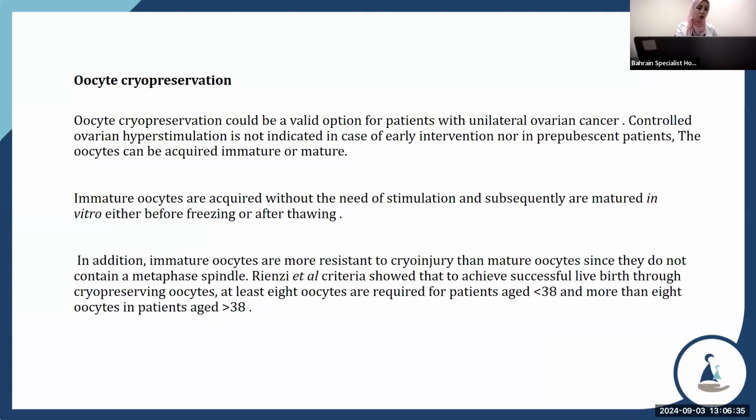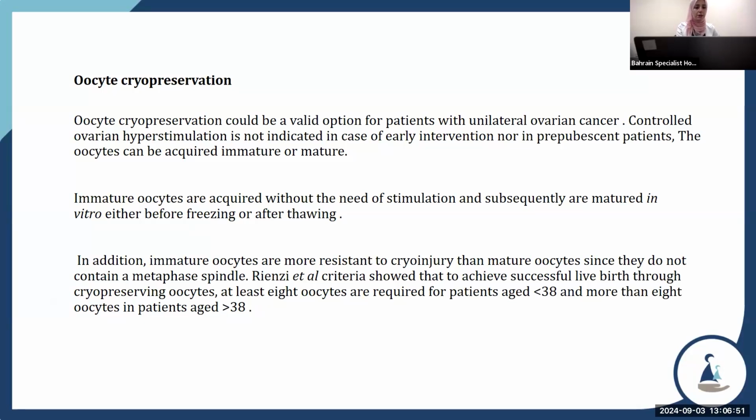Oocyte cryopreservation could be a viable option for patients with unilateral ovarian cancer. Controlled ovarian hyperstimulation is not indicated in cases needing early intervention, nor in pre-pubescent patients.